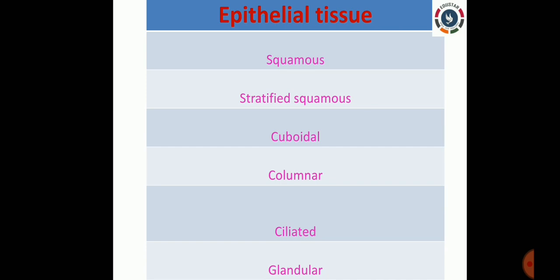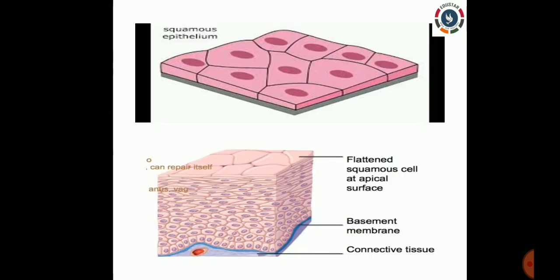So let us see the first type of the epithelial tissue, which is called squamous epithelial tissue. Look at the picture. Below that tissue we have a basement membrane which is gray in color, and we have one layer of squamous epithelial tissue. By seeing this tissue we can explain that the cells present in it are thin, flat, and closely packed, right?